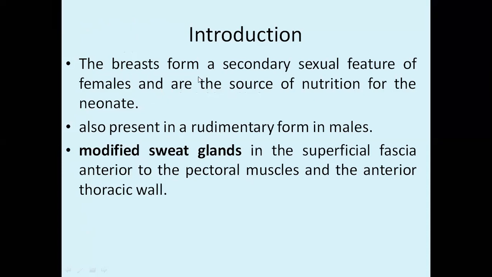So the mammary gland, we know, is a secondary sexual feature of females and it is the source of nutrition for the newborn baby. It's present in males also, but it's not developed and it is rudimentary. And we know mammary gland is a modified sweat gland which is situated in the superficial fascia anterior to the pectoral muscles and the anterior thoracic wall.